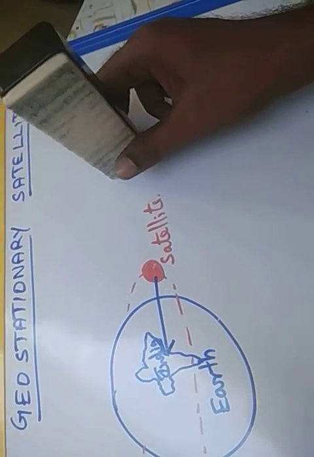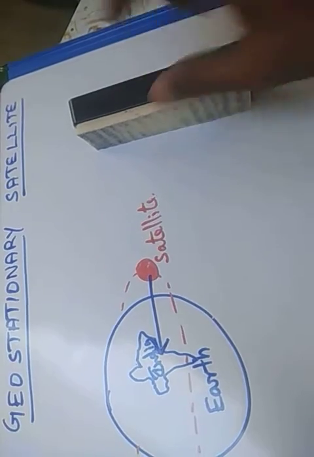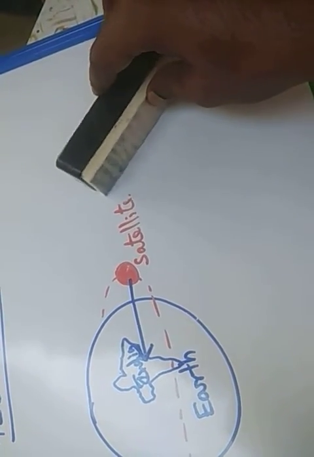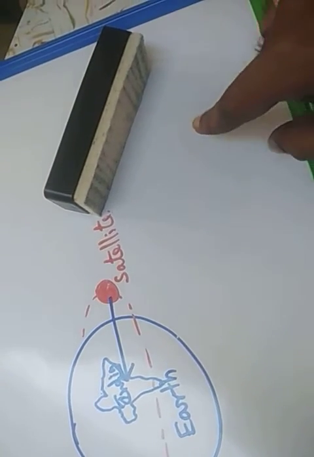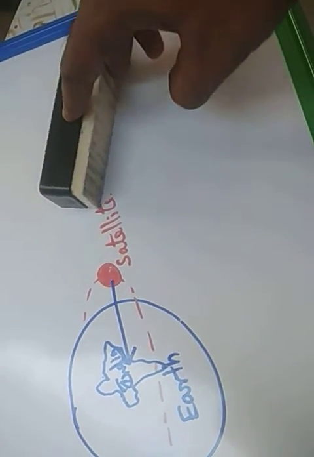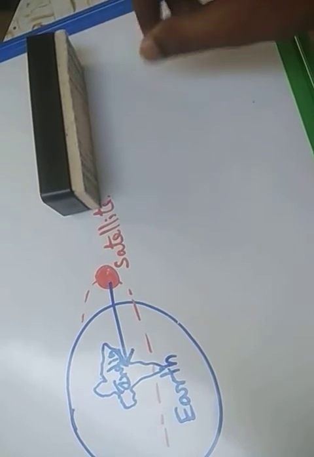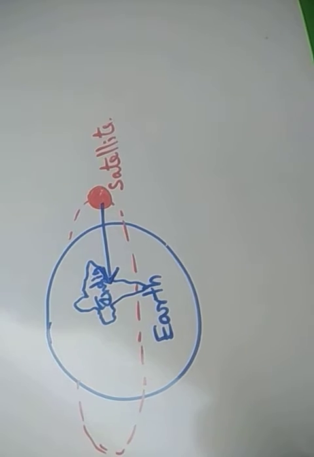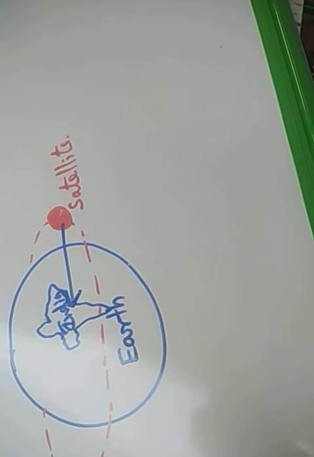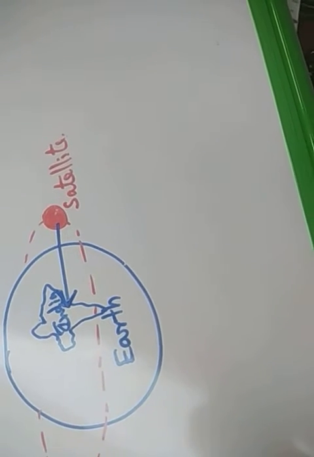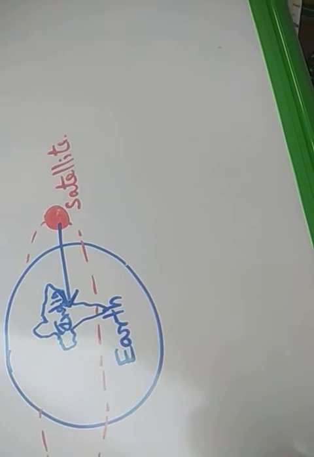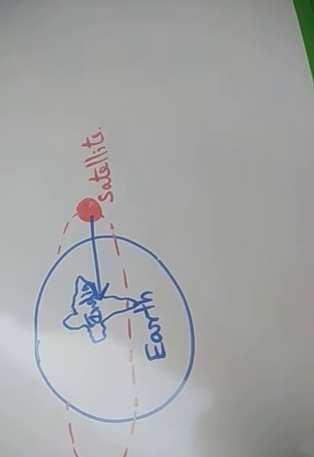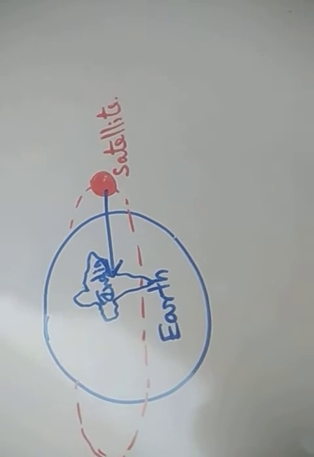So we have to launch the satellite at a certain height. When the Earth rotates, the satellite is also rotating in this manner, so it is always facing India. That's why we can say that the satellite which revolves around the Earth in its equatorial plane with the same angular speed and the same direction as the Earth rotates is called a geostationary satellite.